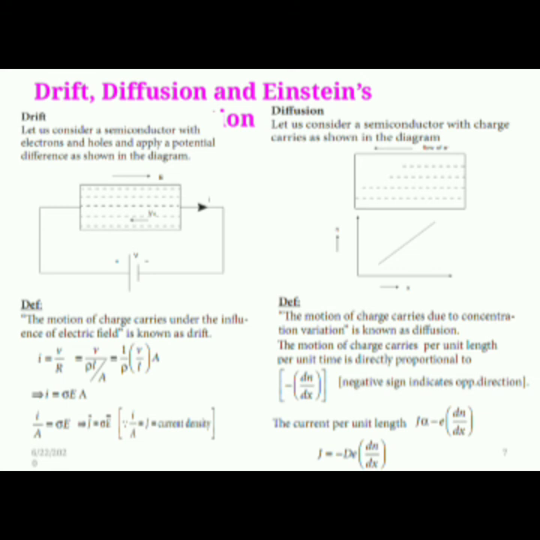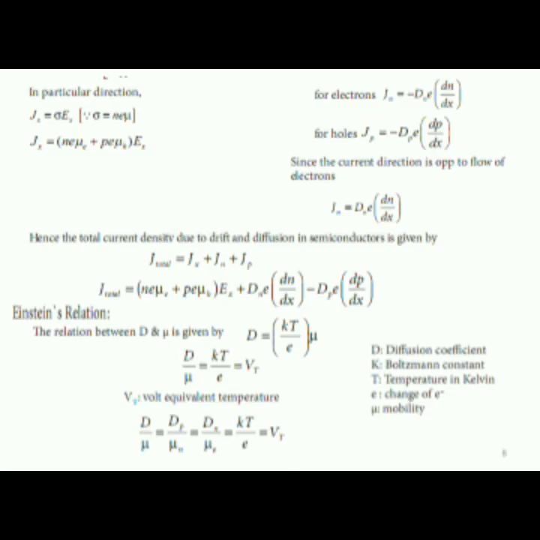What is meant by diffusion? The motion of charge carriers due to concentration variation is known as diffusion. The flow of charge carriers per unit length is directly proportional to minus dN by dx. So here J is equal to minus D e into dN by dx. Hence the total current density due to drift and diffusion in semiconductors is given by J total is equal to e (Ne mu E plus Pe mu H) into Ex plus D N e into dN by dx minus D P e into dP by dx.